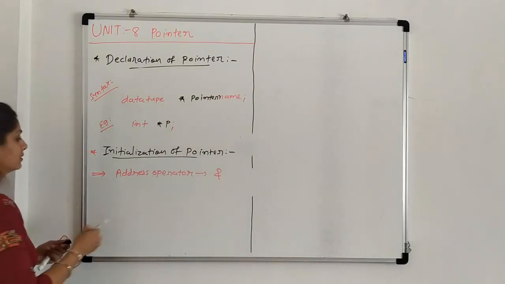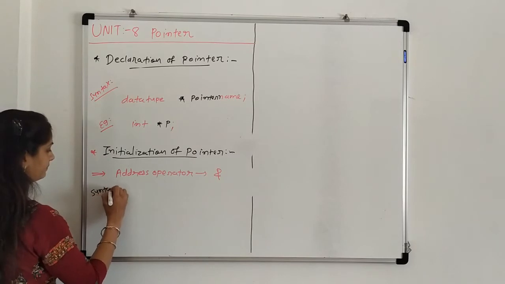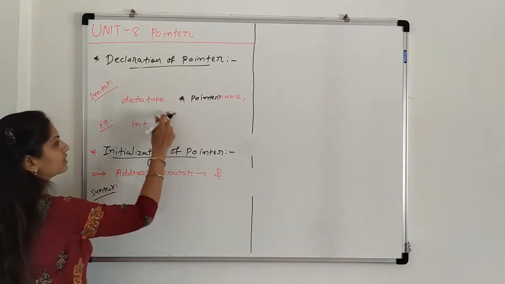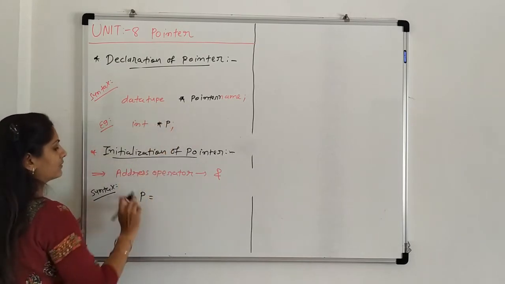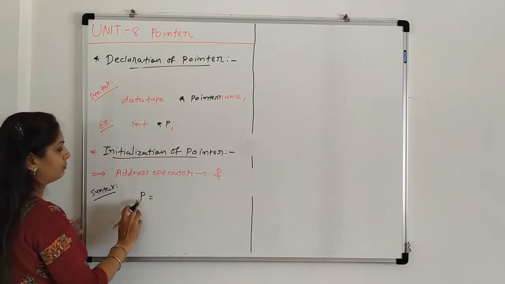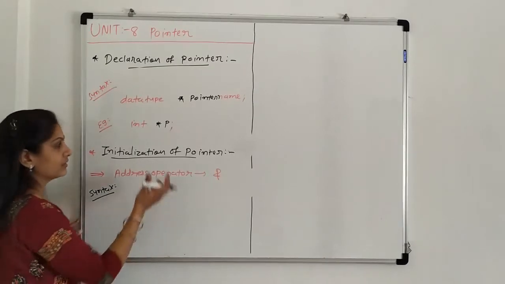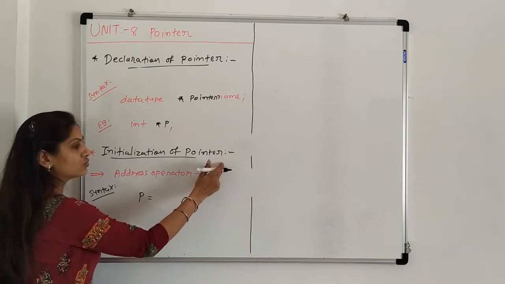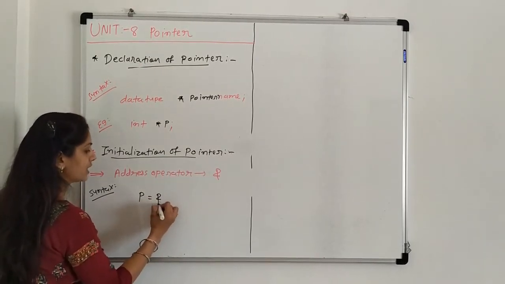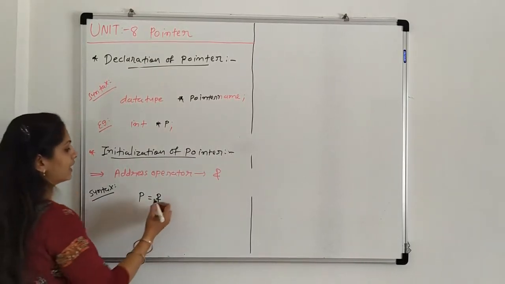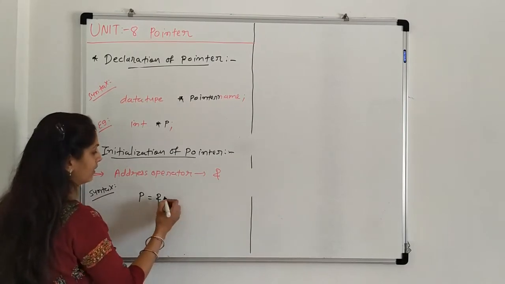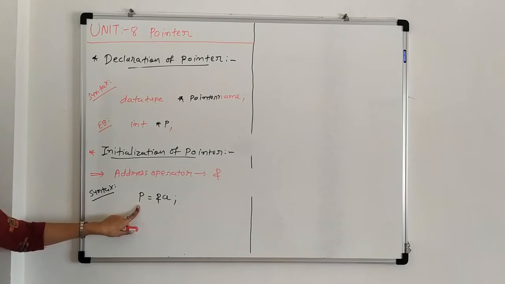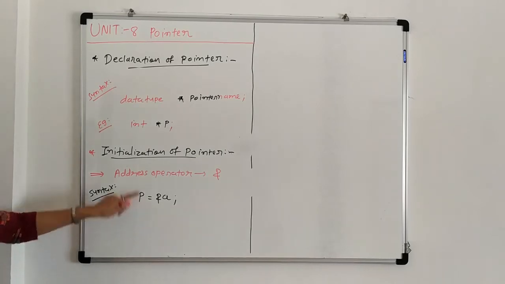How it works? The syntax is, first we have to write the pointer variable. Suppose here my pointer variable is p. Then we have to write p equal to some value. That is known as initialization. But for initialization, what are we using? Address operator. So first we put the address-of operator and then the address of which variable? Suppose address of a. Then this is nothing but the initialization of the pointer variable.